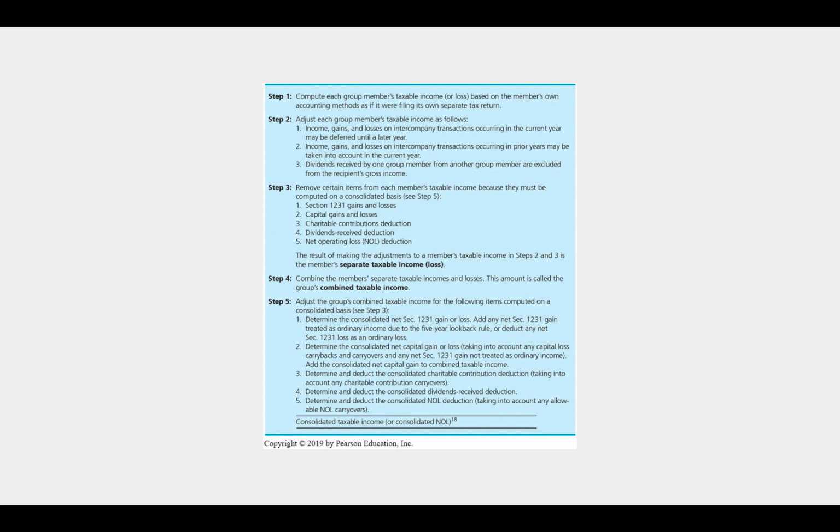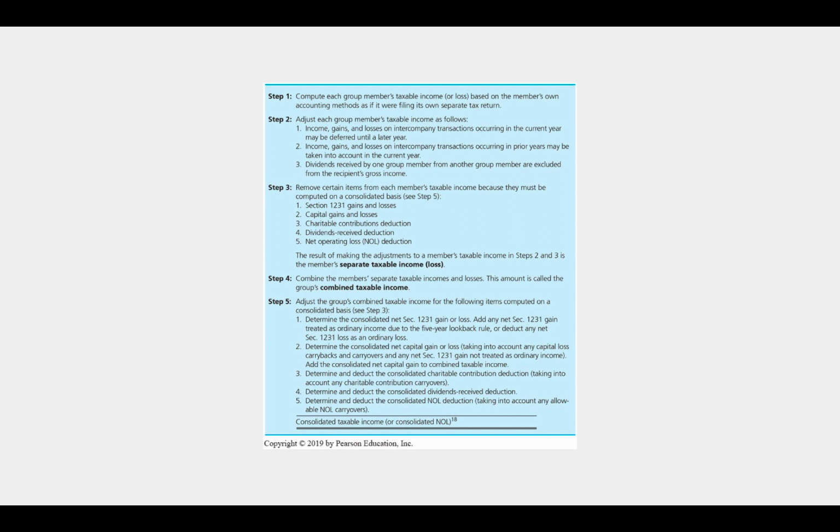This amount is called the combined taxable income. After we've removed everything that happens between the companies, we've removed intercompany transactions, and we have removed things that need to be calculated on a consolidated basis, all that's left is separate taxable income and loss that can be all added together now. And when we do that, it's called our combined taxable income.